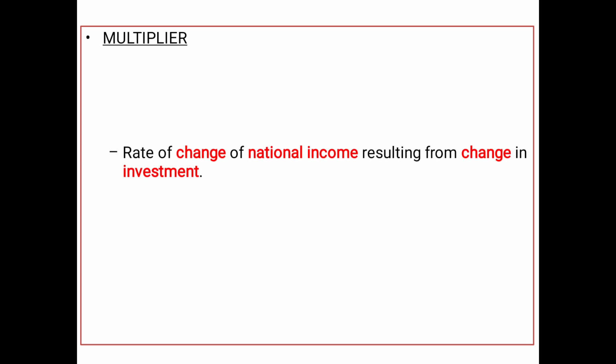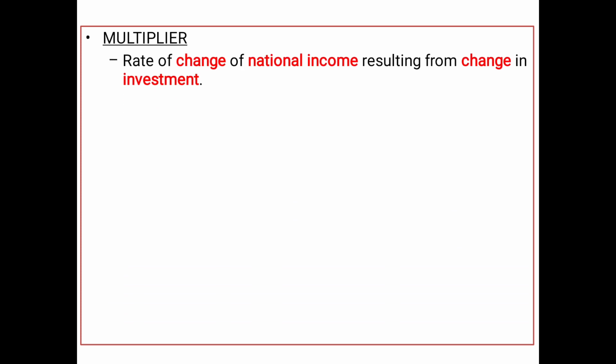Next you are going to see multiplier. What do you mean by multiplier? That is, your national income is going to change. It may be double, it can be triple. How can you change the national income? By increasing your investment. So as your investment keeps on increasing, your national income should also keep on increasing.